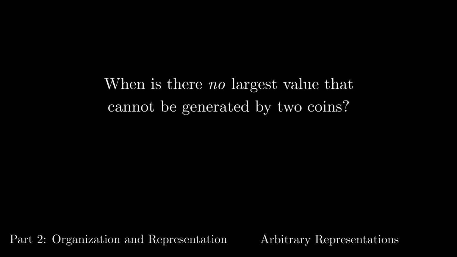Suppose you have 2 denominations of coins. Can you come up with a method to determine when there is no largest value that cannot be represented by these 2 coins? To give you a little nudge, let's say that the coins are 2 cents and 4 cents. Can you explain why you cannot make any odd numbers? And from here, just see what ideas you have and see where they go.